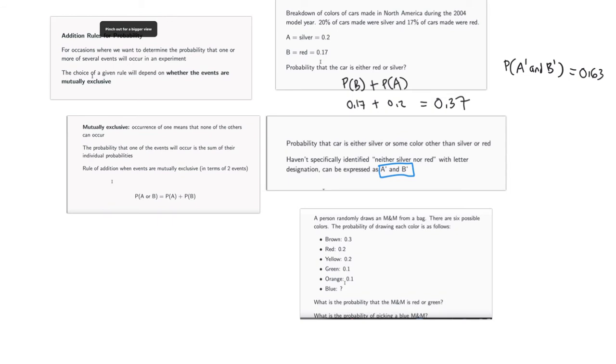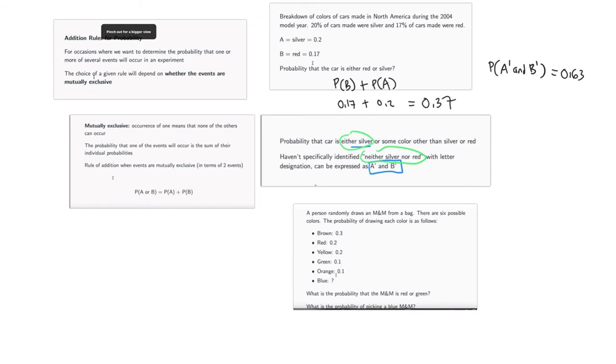Now we have to ask ourselves, what is the probability that the car is either silver, which is its own thing, or neither silver nor red? We're trying to figure out the probability of this thing or that thing. Ultimately, that's what the question is asking.